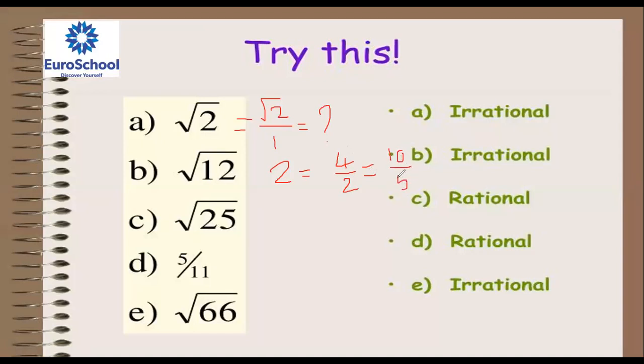But an irrational number we cannot express in p by q form. This is different, children. 2 we can write as 4 by 2, 10 by 5, like that and so on. So that's why root 2 we cannot express in p by q form. That's why it is irrational. Root 12 also we cannot. That's why irrational. Clear? Yes, sir. Shivina, clear? Any doubt? Ask now.